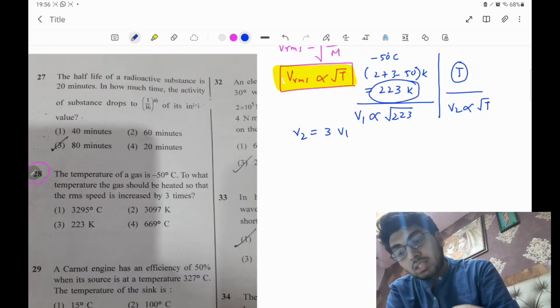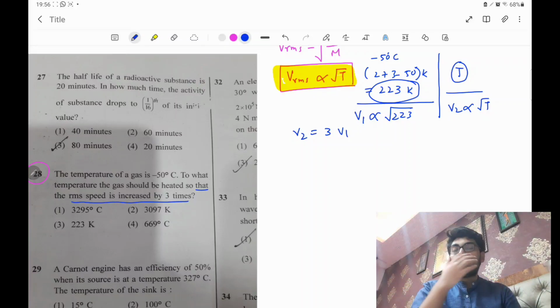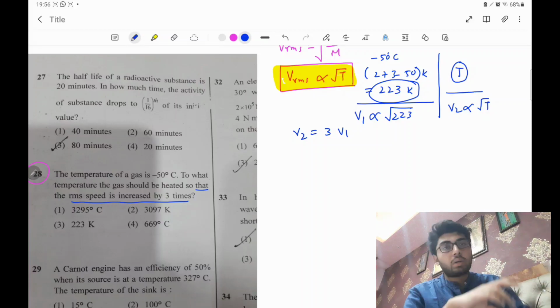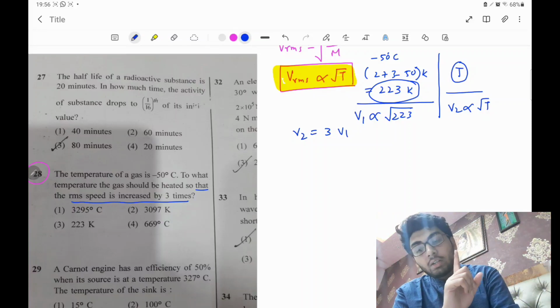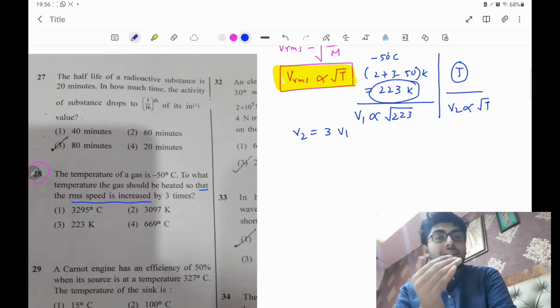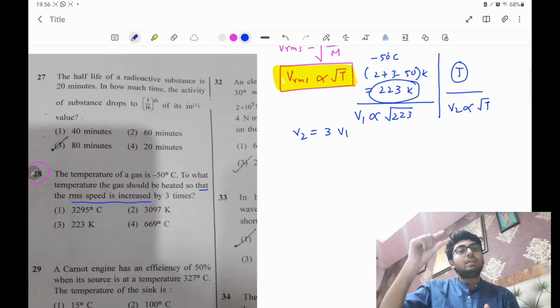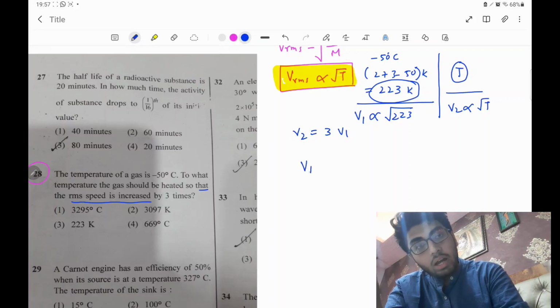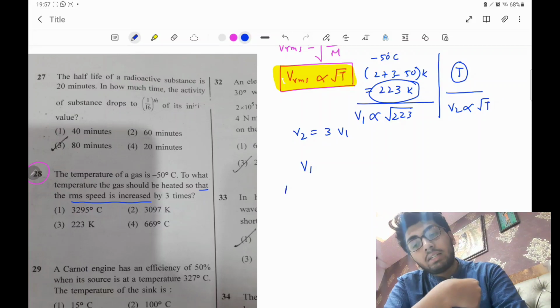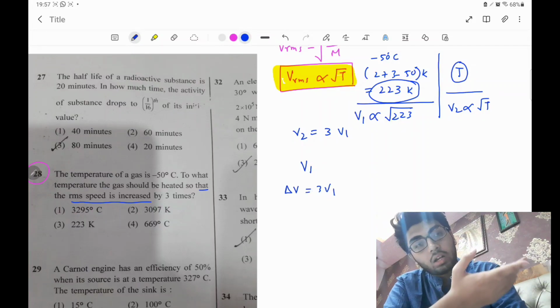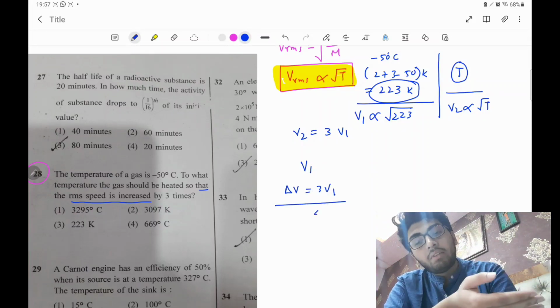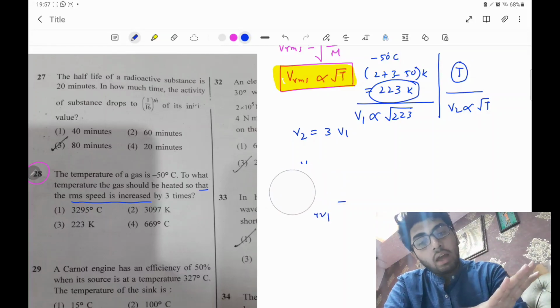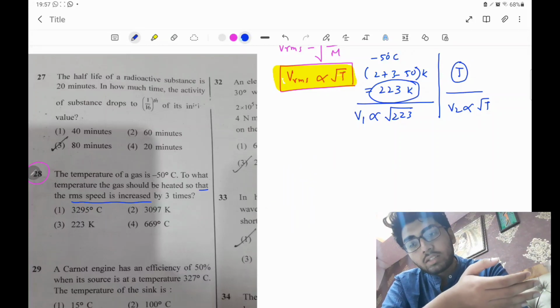I have made a small mistake here. Your question is saying that the RMS speed is increased by 3 times. Here some students may face a confusion: they are not saying the RMS speed is increased 3 times, they are saying it is increased by 3 times. So the amount of increment is 3 times. If the previous velocity was v1 and it is increasing by 3v1, then the new velocity is actually becoming 4v1. Is that clear? Otherwise you cannot solve this. So there is a small catch in this question.